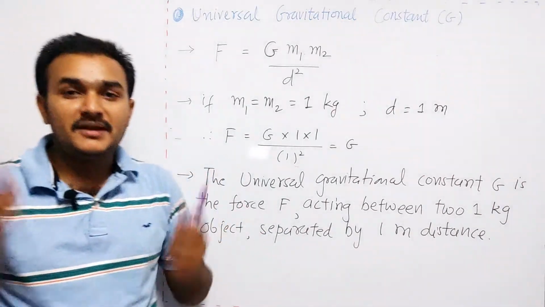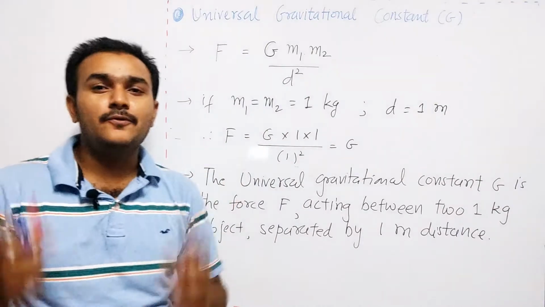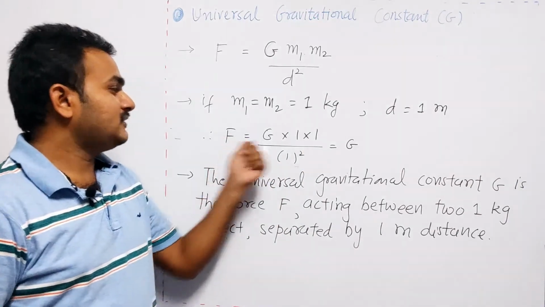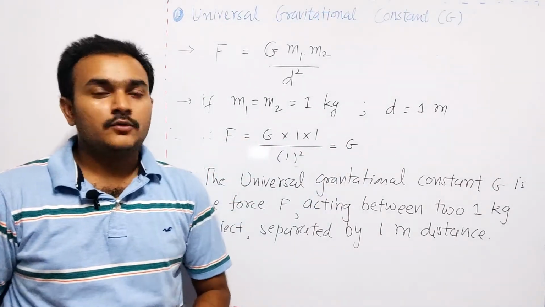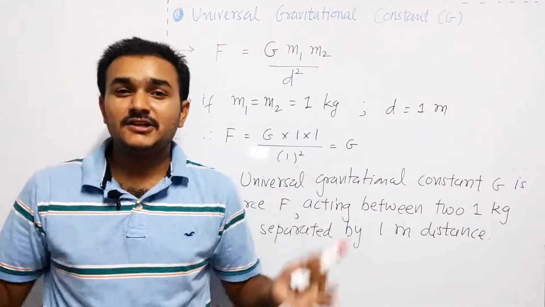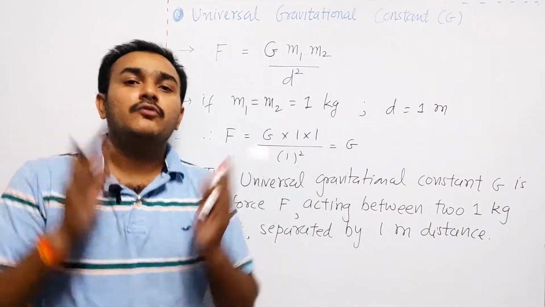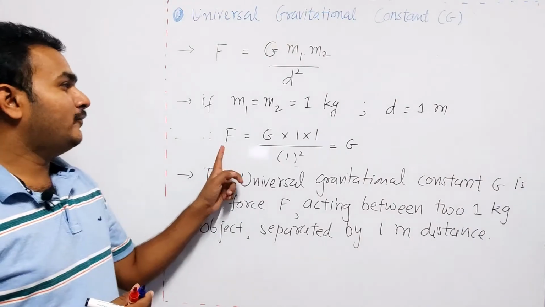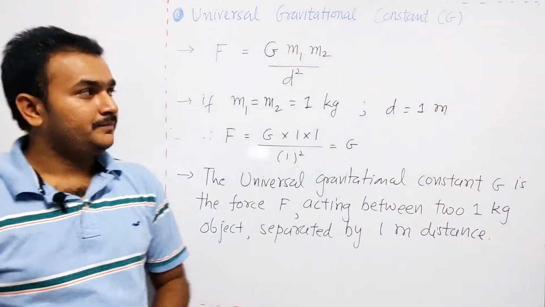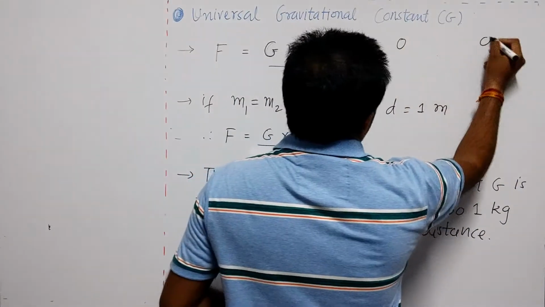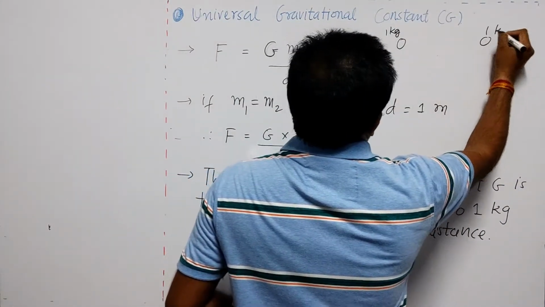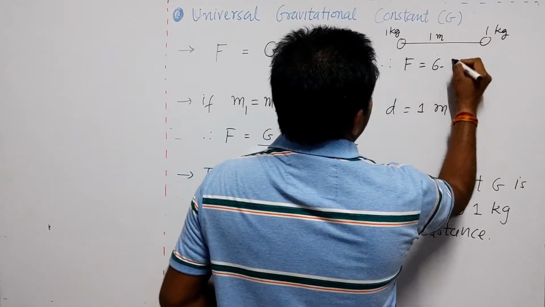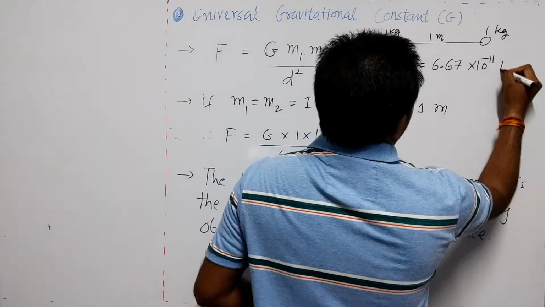So if you measure the gravitational force between two 1 kilogram objects separated by 1 meter distance, then the force is exactly equal to the value of G. Okay, so if someone asks what is the amount of force exerted between two 1 kilogram objects separated by 1 meter distance, then the value of force is equal to the value of G. You can show it pictorially like that. If this is a 1 kilogram object, this is a 1 kilogram object, and the distance between them is 1 meter, then the value of force is equal to 6.67 times 10 to the power minus 11 Newton.